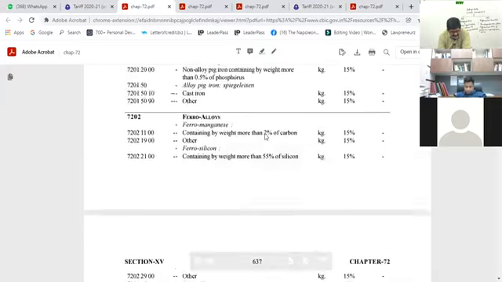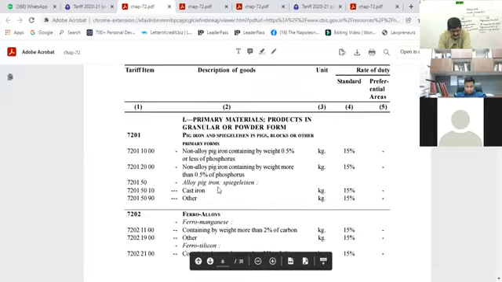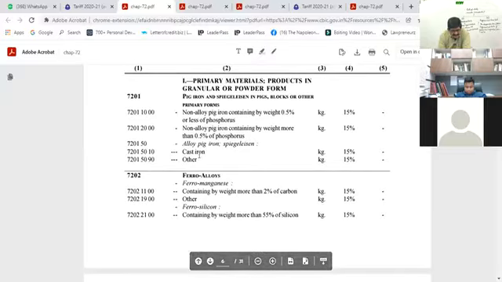Next to that, 7201 comes for pig iron and other, in pigs, blocks or other primary forms. 7201 is there. Now, a single dash is there: pig iron and, in pigs, blocks or other primary forms.